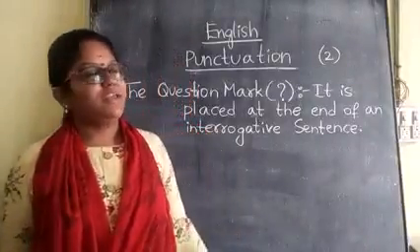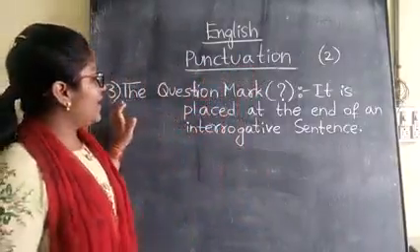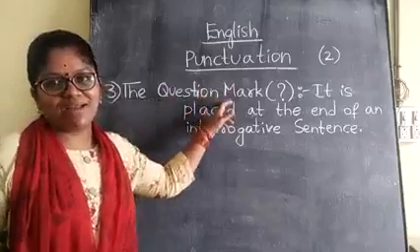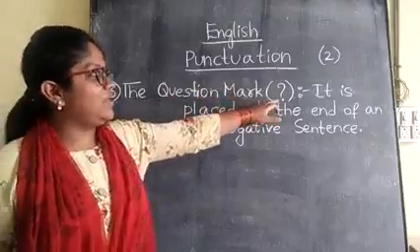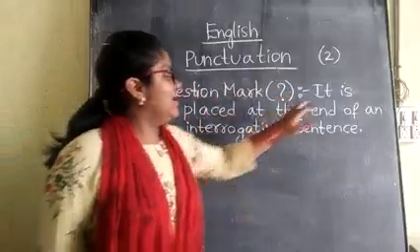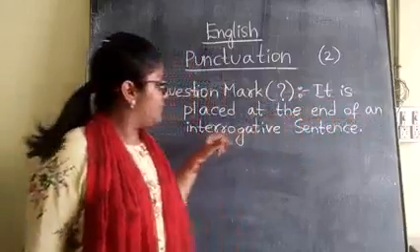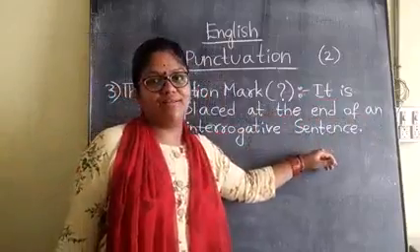Fine. Today, in our English class, we are continuing the punctuation, children. Third side heading, that is the question mark. In the brackets, write down the question mark sign, children. So, it is the meaning. It is placed at the end of an interrogative sentence.